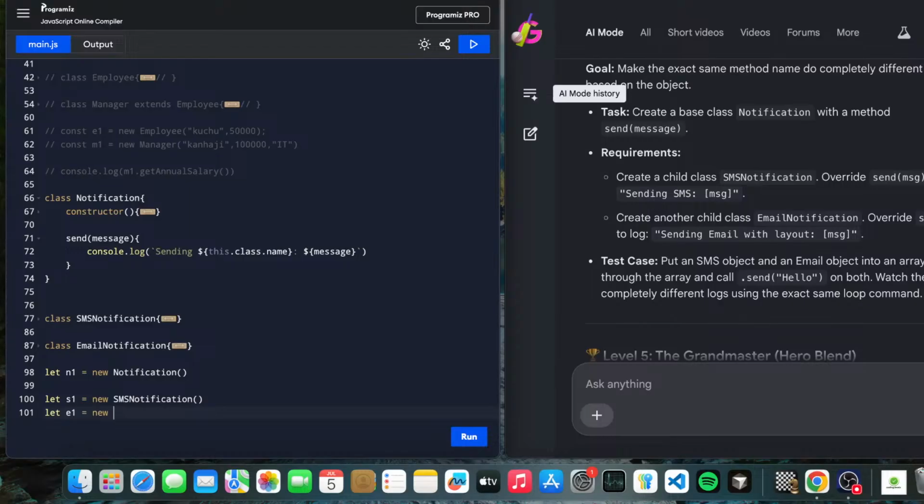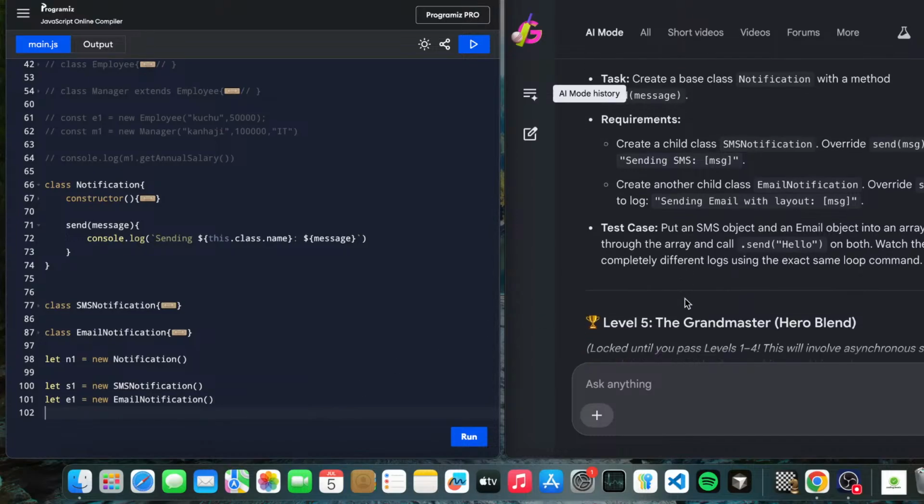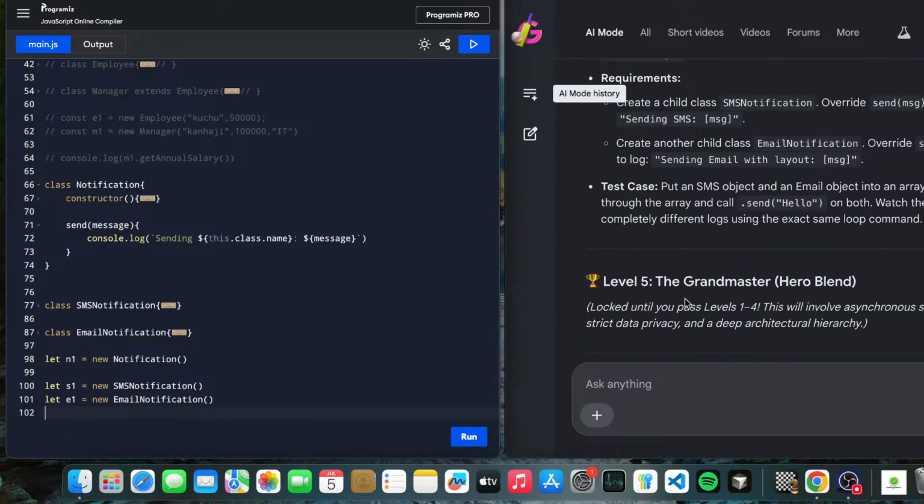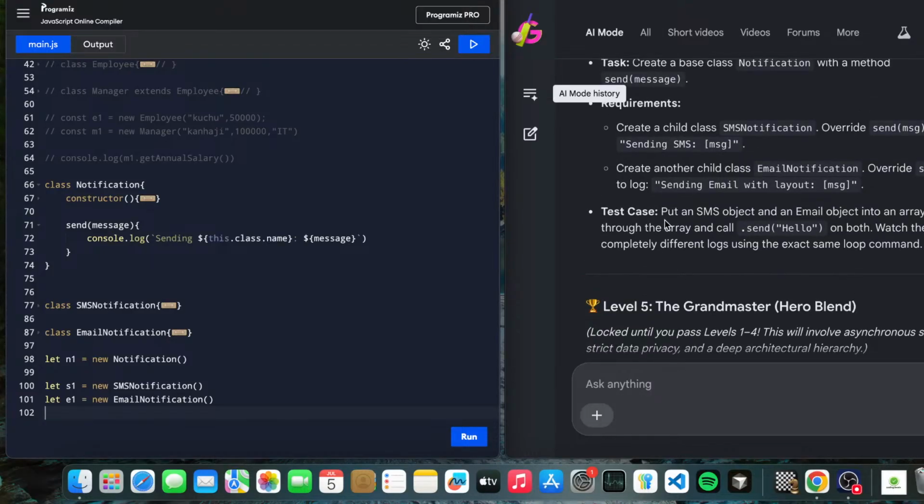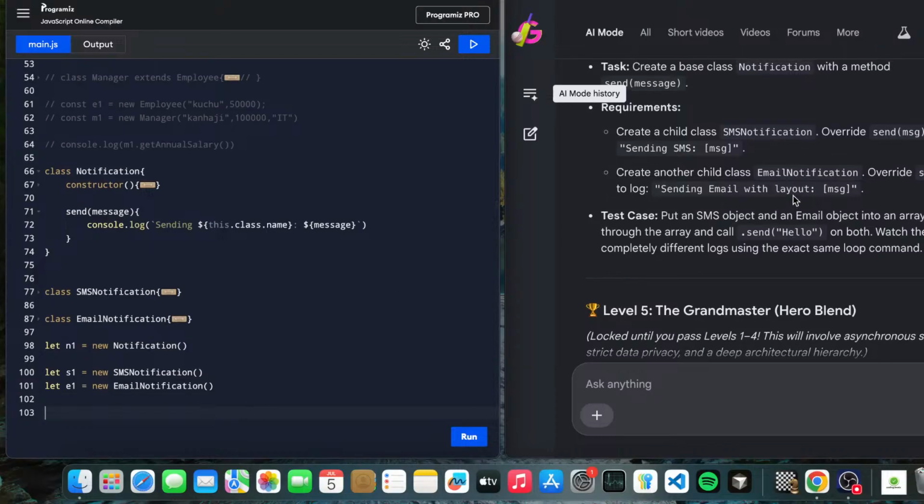So what do you love, email or SMS? If you are an email lover, mention email in the comments. And if you are an SMS lover, you can comment SMS in the comment section. Today I got an internet disconnection, so due to that I had to contact my friend using SMS. That was a great experience, like a 90s experience. Not 90s, it's 2010 to 15, when we were using a keypad. No, it's older than that also. I don't remember. But today was a great experience doing SMS.